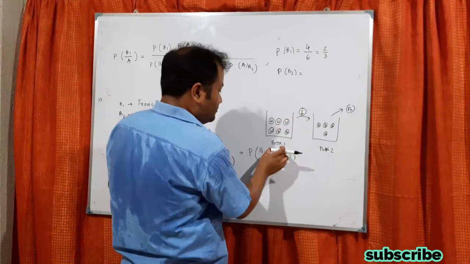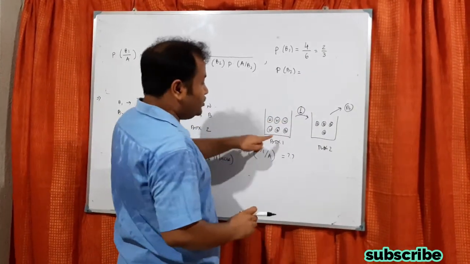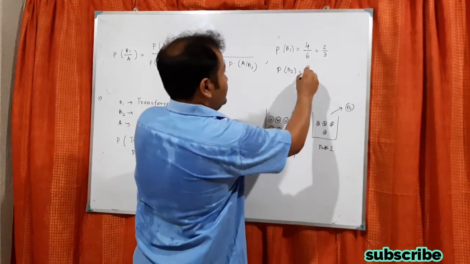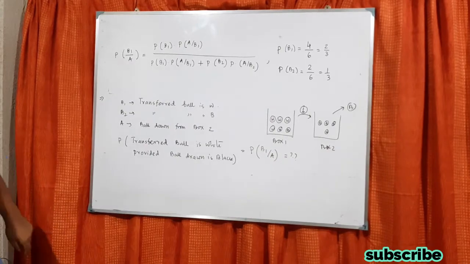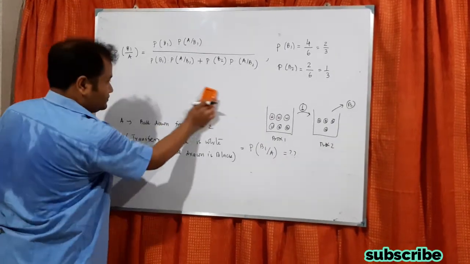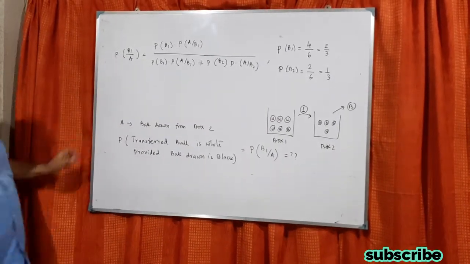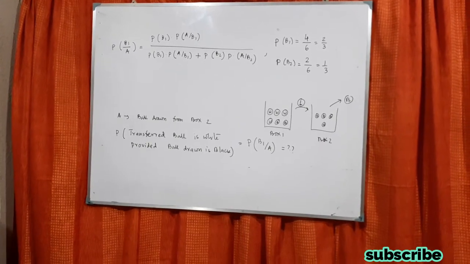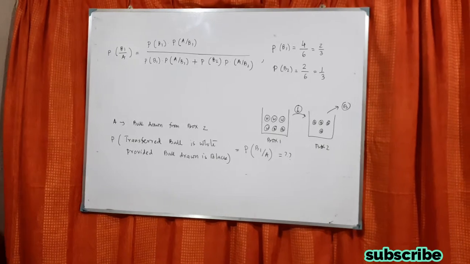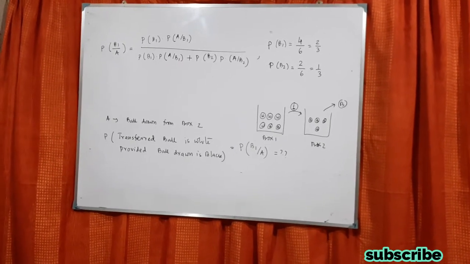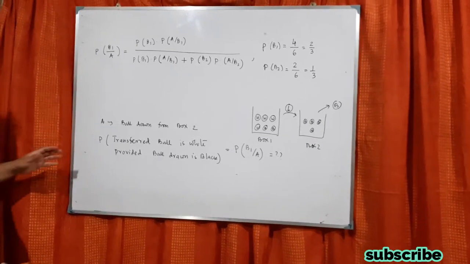So what is the probability that from box 1 we choose a black ball? That will be 2 out of 6, that is 1 by 3. So I think you understand this part. So the probability of B1 is 4 by 6, that is 2 by 3, and the probability of B2 is 2 by 6, that is 1 by 3.